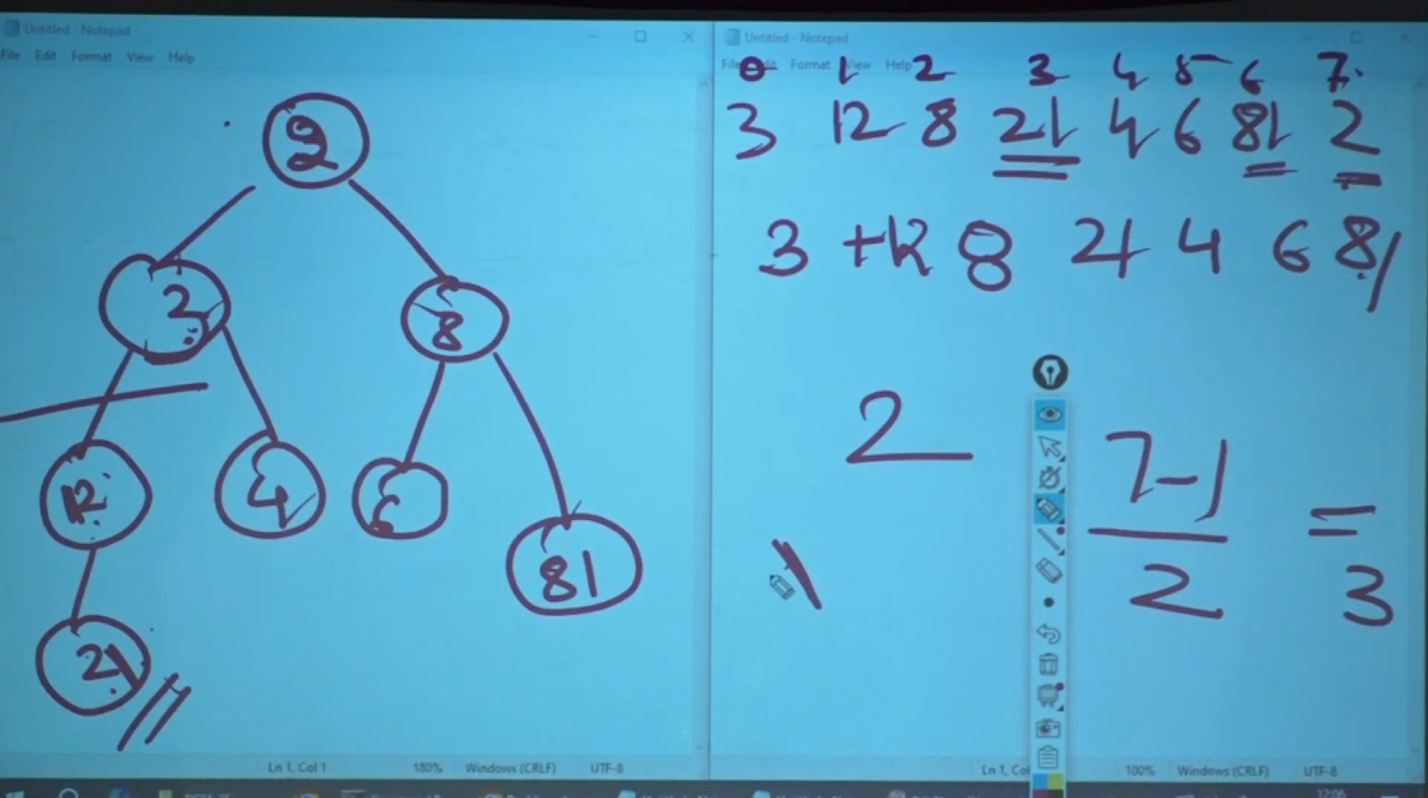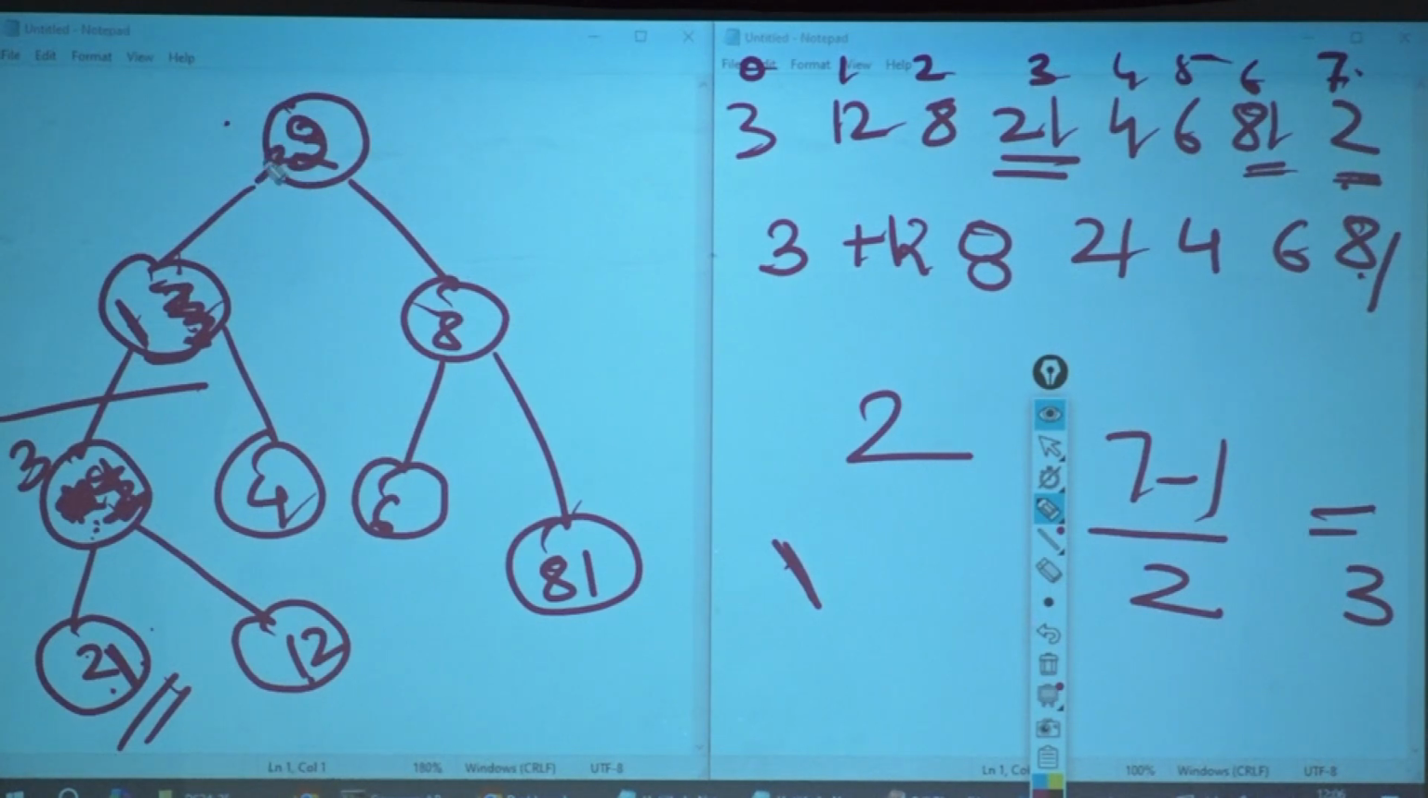Now I want to enter 1. Where should I enter 1? How will I insert 1? Here. Now what do I do? Check the 1 with my parent. Swap it. Again I am here. Check it with my parent. Swap it. This will be 3. This will be 1. Again check it with my parent.